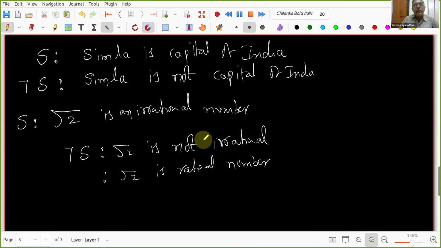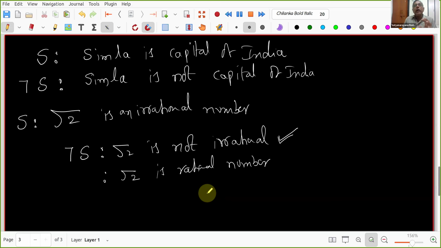So why is it rational? We said so because real numbers are either rational or irrational. What she told is correct; better to say that root 2 is not irrational. But why are we proving it like this? Because we define rational numbers first. A rational number is of the form p by q, where p and q are integers and q is not equal to 0. But we did not define what an irrational number is. So how do I check whether a given number is irrational or not? Since it is not defined, all the numbers which are not rational are called irrational.